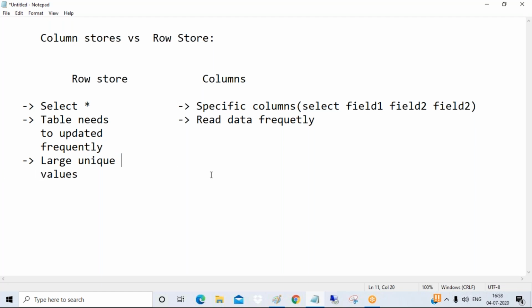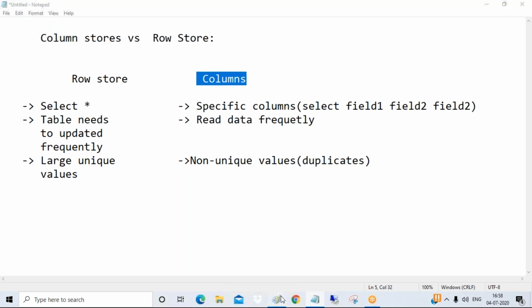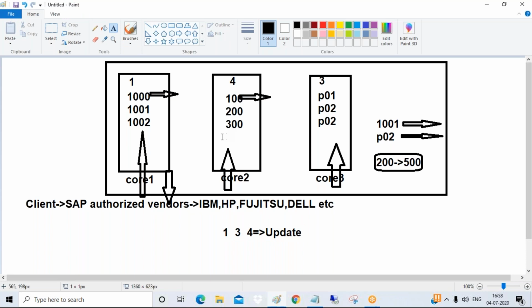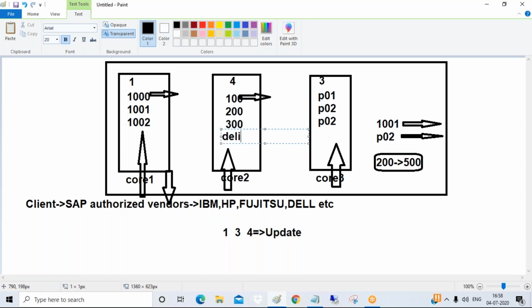Row store is better. And in this case, large duplicate values. Suppose we have a large number of duplicate records, non-unique values. Non-unique values means duplicates. So if there are non-unique values, nothing but duplicate values, go for column store. Now I will explain it also. If there are multiple duplicate values, like Delhi, Delhi like this, in this case column store is best rather than the row store approach.